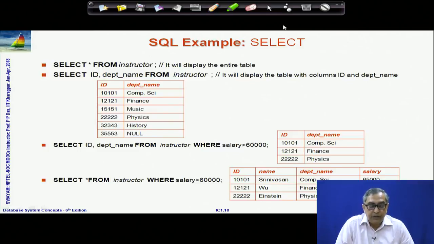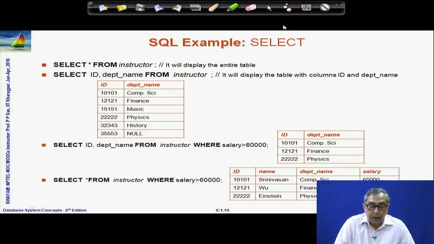If you just do select star from instructor, then there is no where clause, so all records from the table will be put in the output, and since you are doing select star, all attributes, all columns, the whole table will be shown.